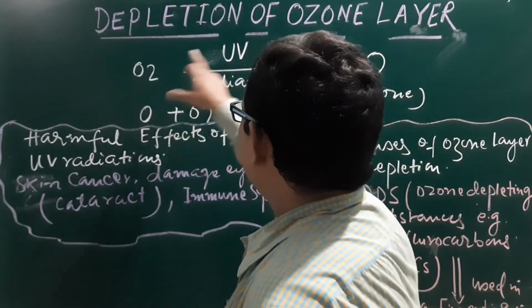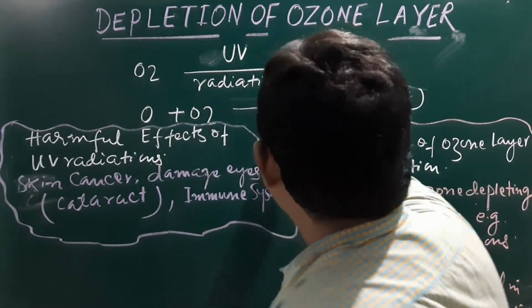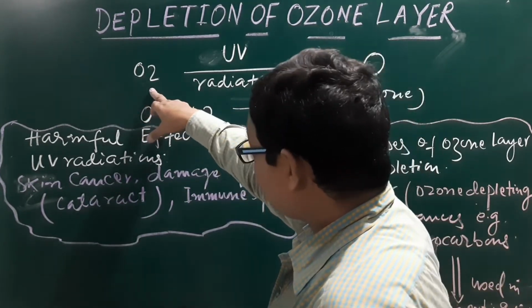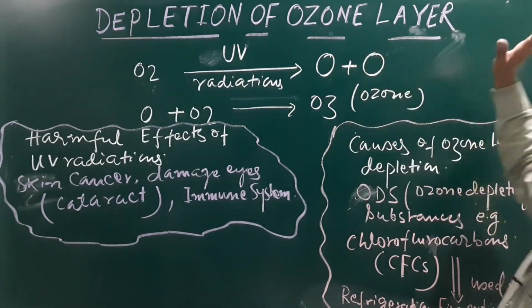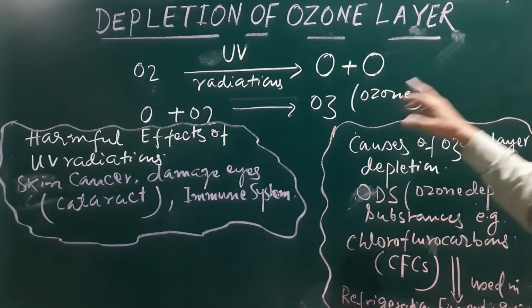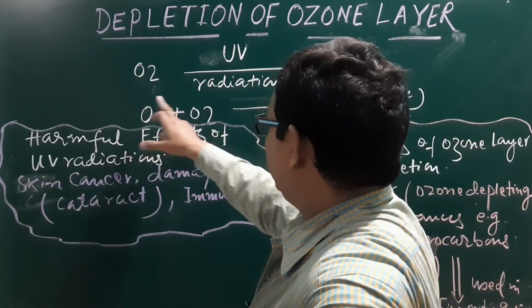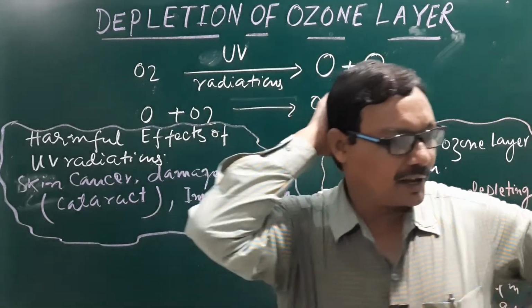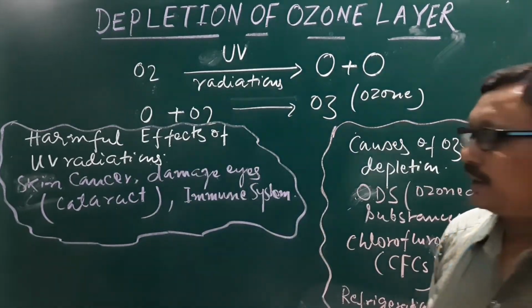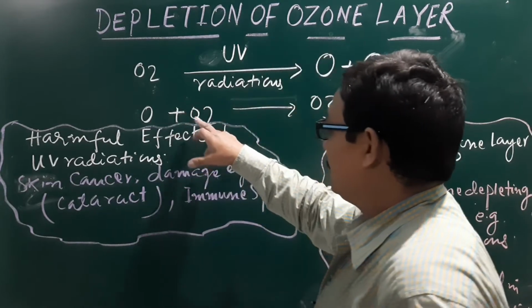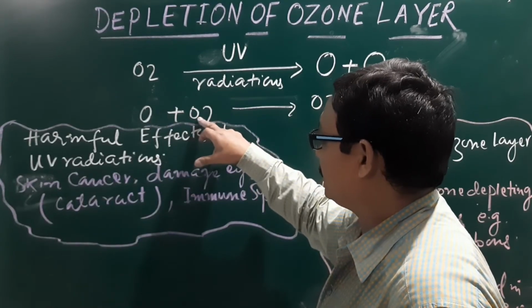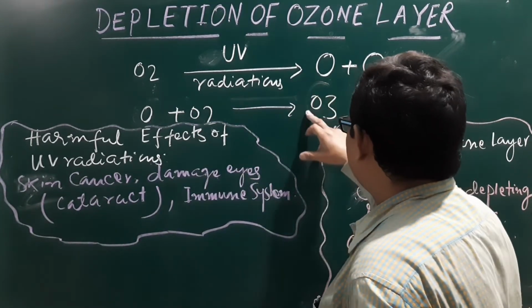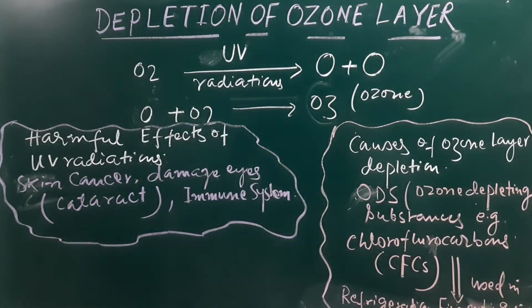See, oxygen by ultraviolet radiation: the diatomic oxygen molecule is converted into free atoms of oxygen. Now this free oxygen, on which all the organisms depend. If these free atoms of oxygen combine with the oxygen molecule, then what will happen? Triatomic oxygen will be formed. It is known as ozone, and in this way the ozone layer is formed.